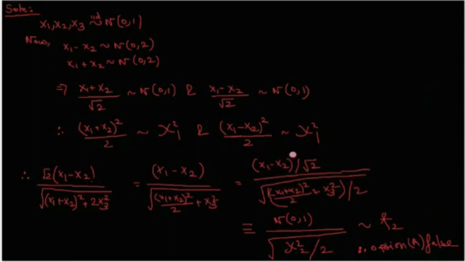Now note that this part follows normal distribution, and this part is nothing but chi-square: this is chi-square 1 distribution and this is chi-square 1 distribution. So adding them, we get chi-square 2 distribution, divided by 2, which is the degrees of freedom. So it is a ratio of standard normal distribution by root over of chi-square 2 by 2, which is nothing but t distribution with 2 degrees of freedom. So option A is false, because in option A it is said that it should follow t distribution with 1 degree of freedom.